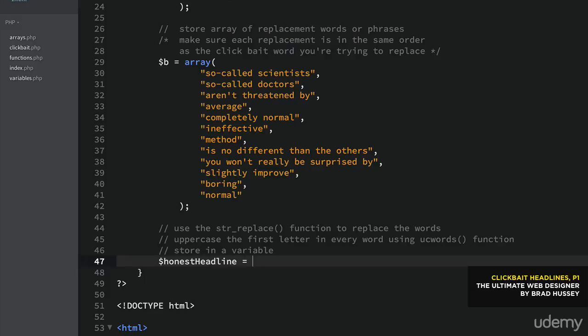And we're going to use the str_replace built-in PHP function, and the arguments you pass in are the word you want to replace, then the word you'll replace it with, and then the phrase. So for example, you could do something simple.